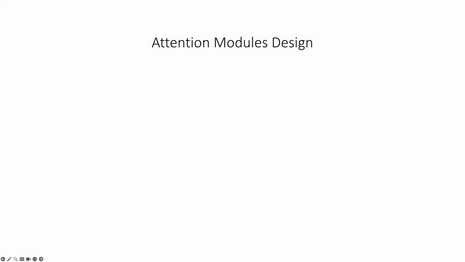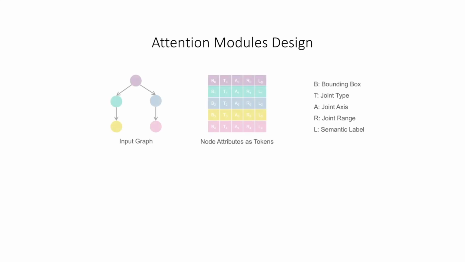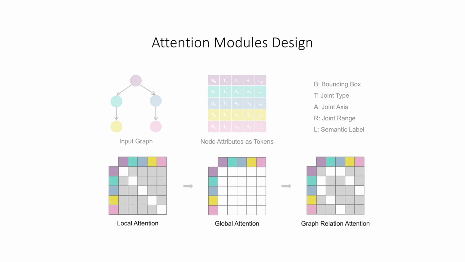Here we show the details of our attention modules. Each node in the input graph is represented by 5 attributes describing part shape and motion parameters. Each attribute is a separate token to be attended. We designed 3 attention modules with varied masking strategies. Here, the gray cells indicate the attention that has been masked out.